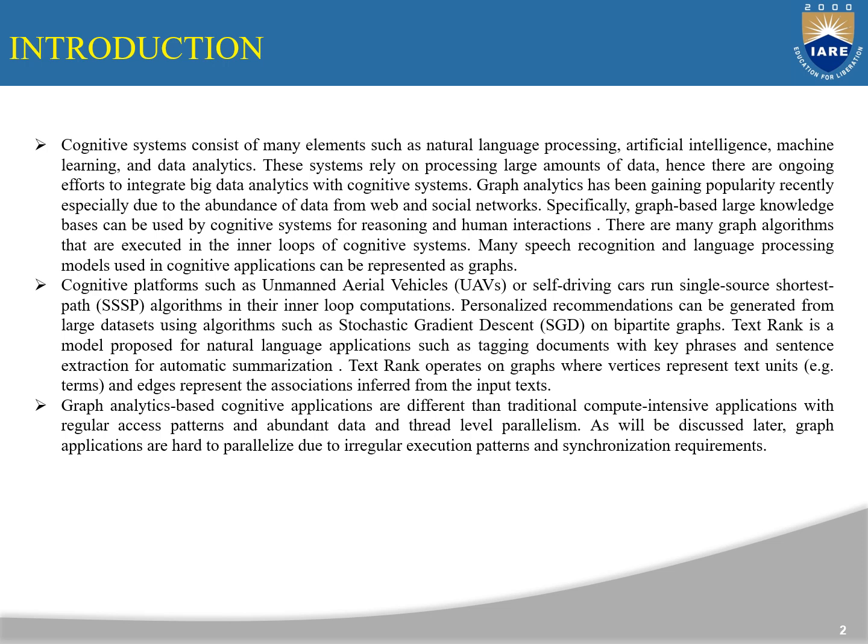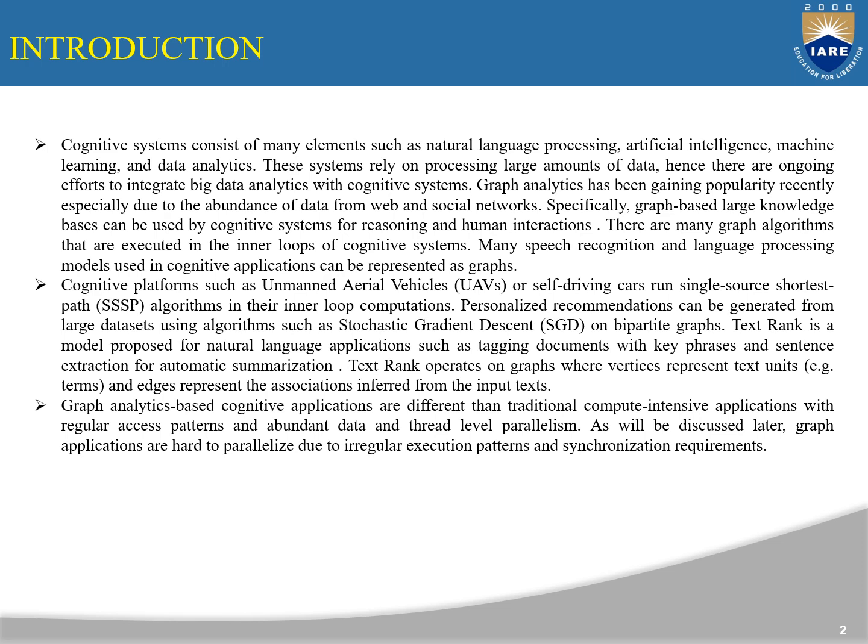Personalized recommendations can be generated from large data sets using algorithms such as stochastic gradient descent on bipartite graphs. TextRank is a model proposed for natural language applications such as tagging documents with key phrases and sentence extraction for automatic summarization. TextRank operates on graphs where vertices represent text units, for example terms, and edges represent the association inferred from the input text.